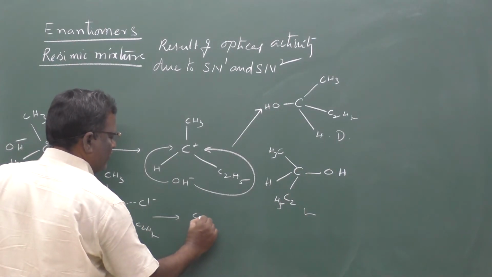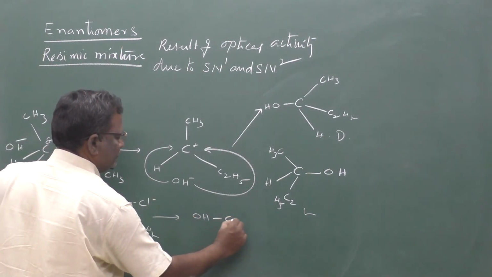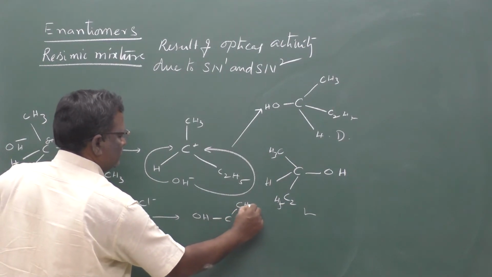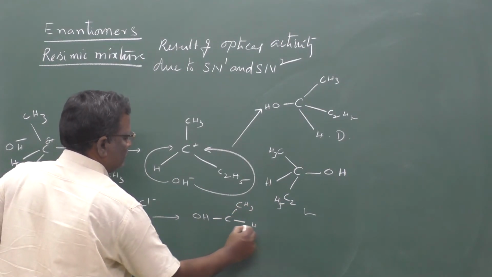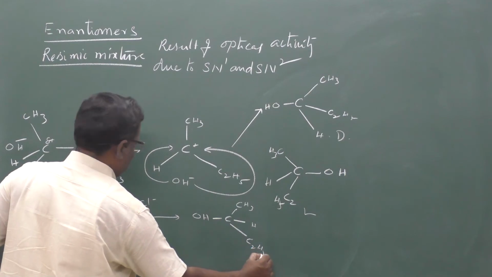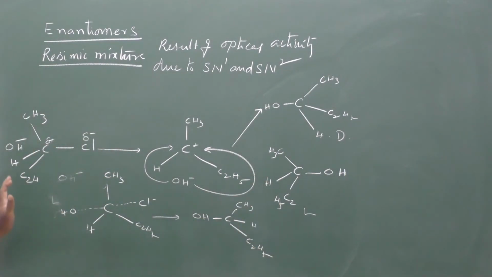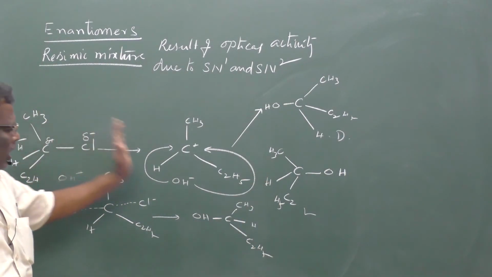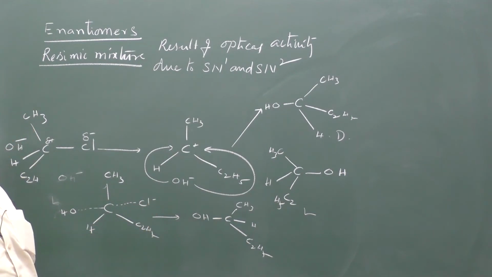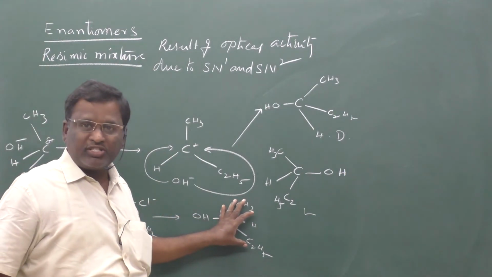So the resultant compound will be like this. That means exactly the opposite compound is formed. This we call a Walden inversion.